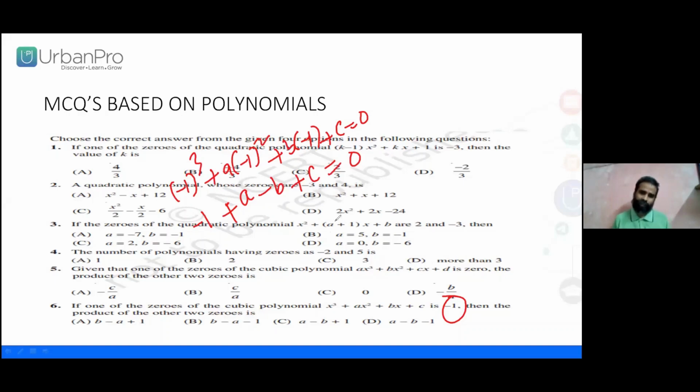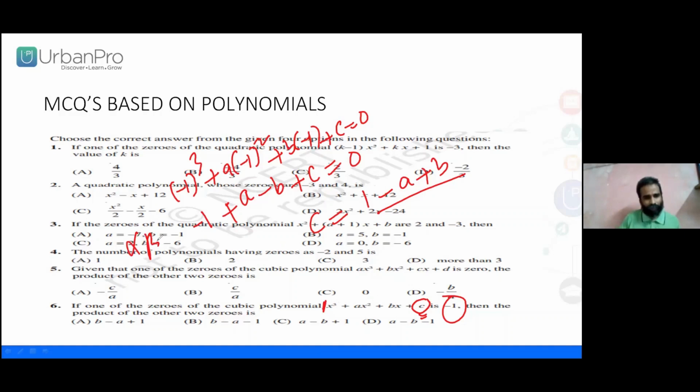Why am I highlighting C? Because if you know one of the zeros, it helps with alpha, beta, gamma. What is C here? 1 minus A plus B.